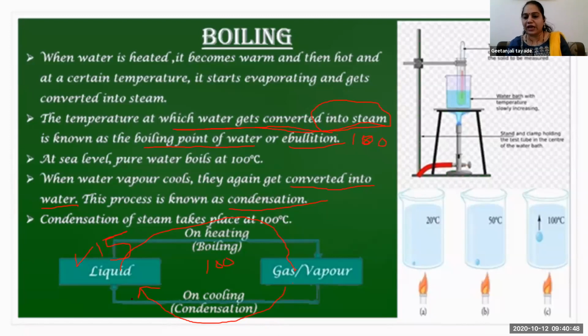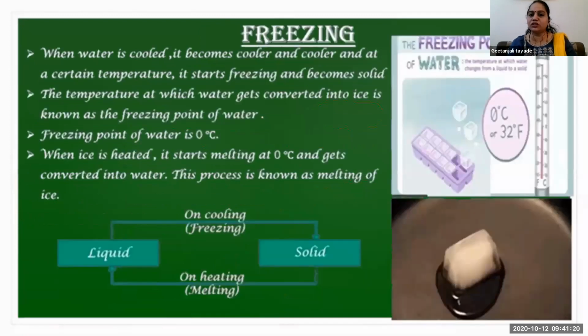Once we switch off the gas stove, it will not immediately drop down to 15 degrees. No, it is not happening. The temperature gradually drops down. That means we are removing the heat and then the gas or water vapor converts into liquid form. So boiling means liquid converts into vapor form or gaseous form, at the boiling point of that liquid. So boiling point and condensation are both processes. Condensation means cooling down, boiling means heating up.